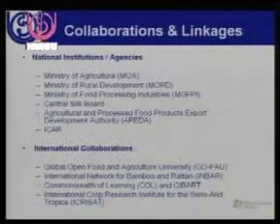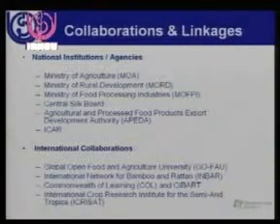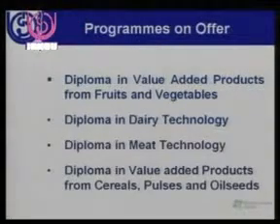The school is also operating at the international level. It has a collaboration with the Global Open Food and Agriculture University and with Seoul also. Now, what are the programs being offered? The first programs which the School of Agriculture started were Diploma in Value Added Products from Fruits and Vegetables, Diploma in Dairy Technology, Diploma in Meat Technology, and Diploma in Value Added Products from Cereals, Pulses and Oilseeds. These are the 4 programs supported by the Ministry of Food Processing Industries.